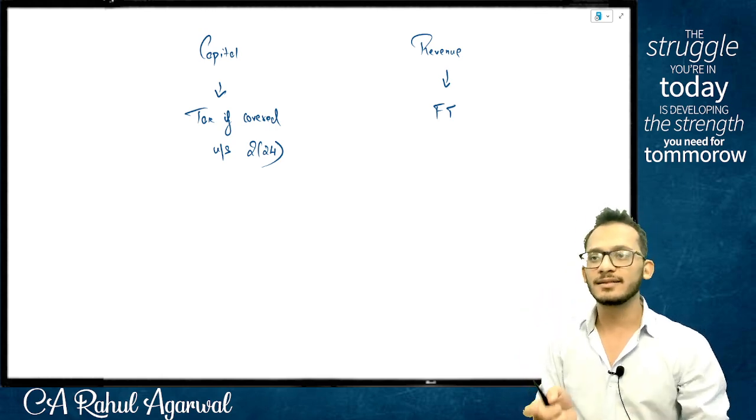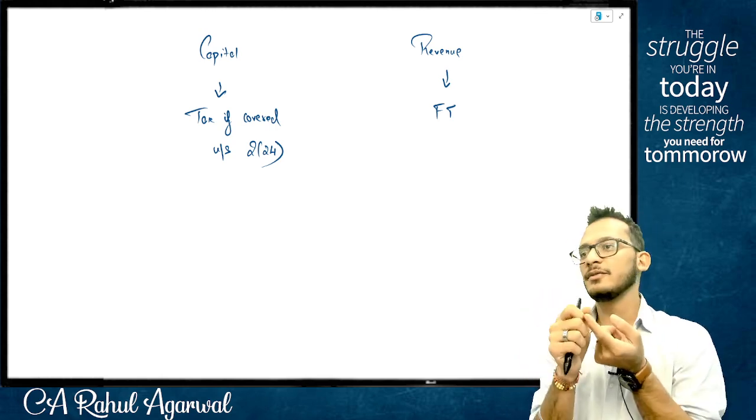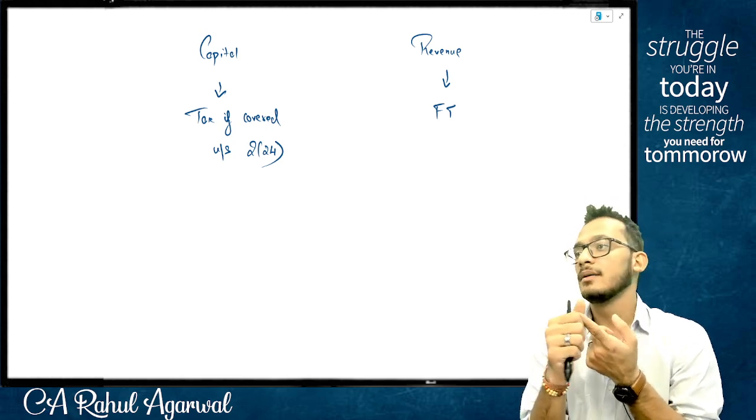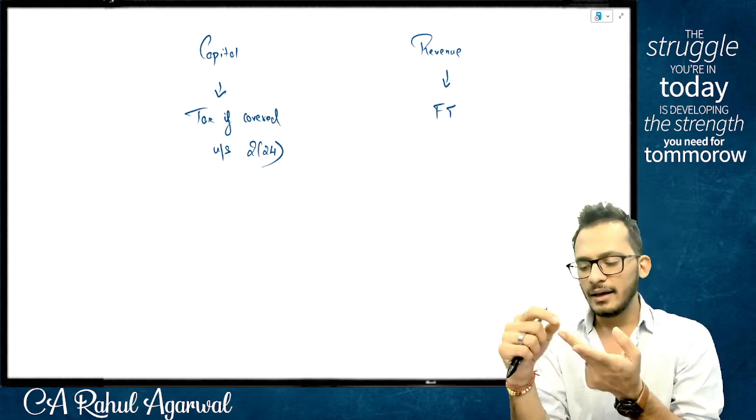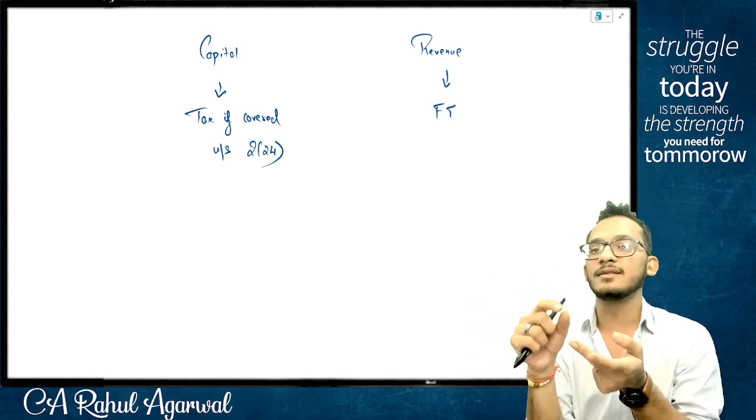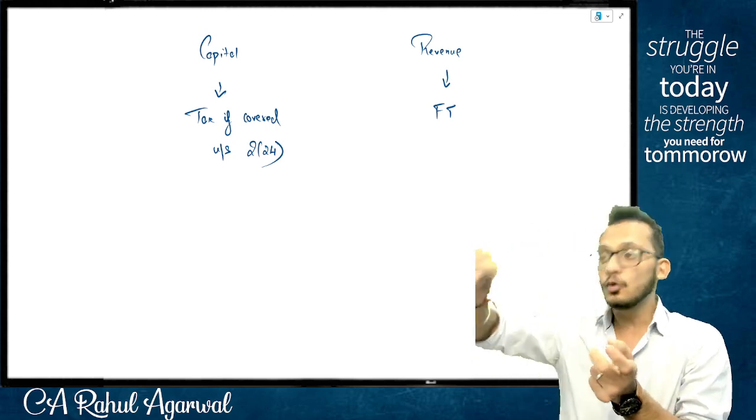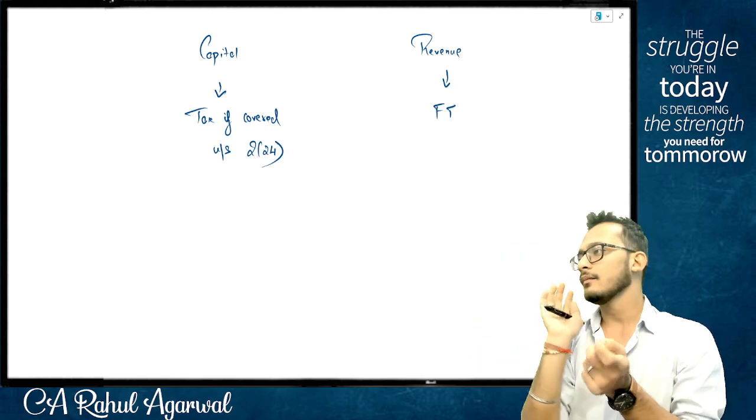So this also can be a basis. So two lines of difference we have agreed upon, people. One is that if it is a recurring item, then it is revenue. If it is a non-recurring item, it is capital. If it is something which I'm selling to earn revenue, that is revenue. But if it is something which I'm using to sell revenue, it is capital. Agreed, not agreed?